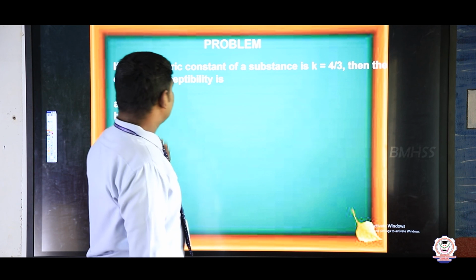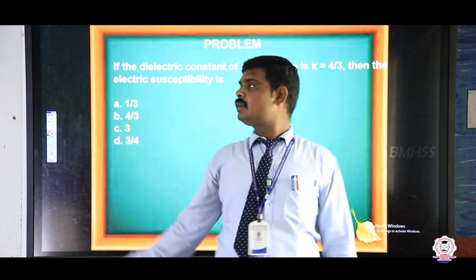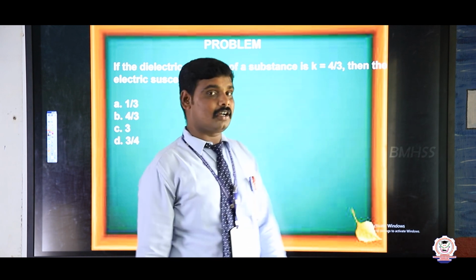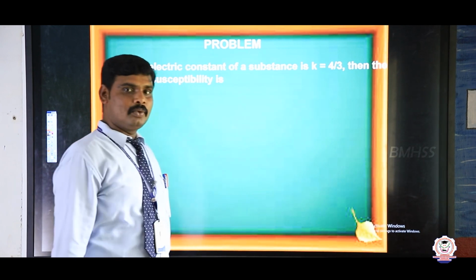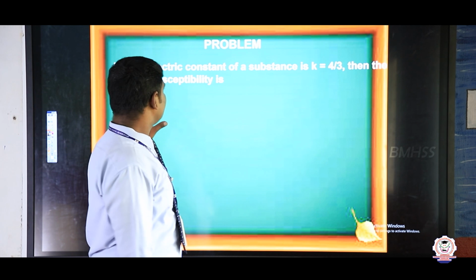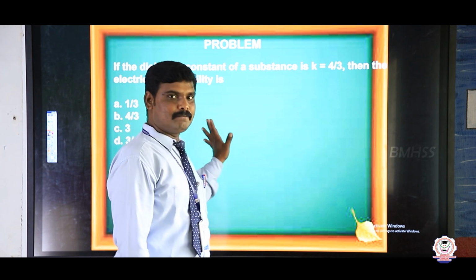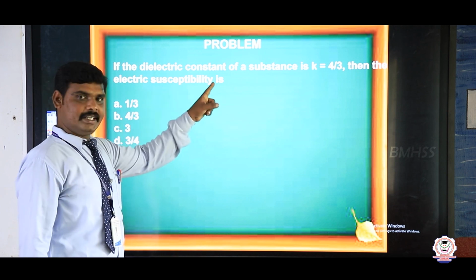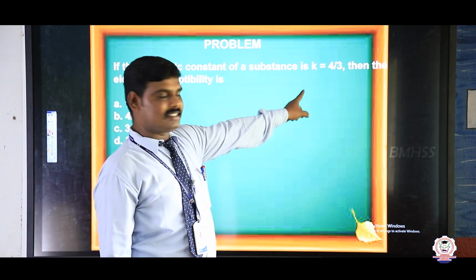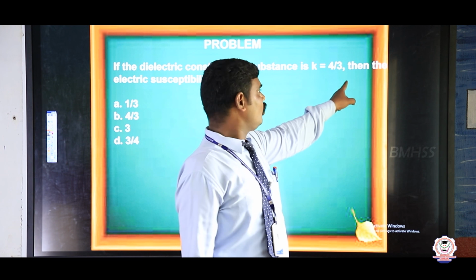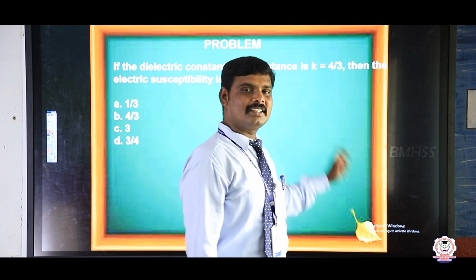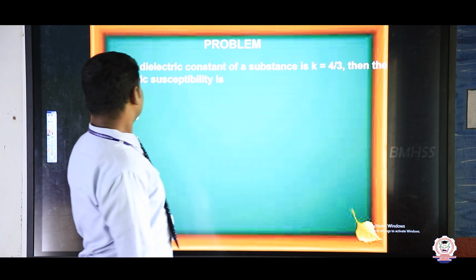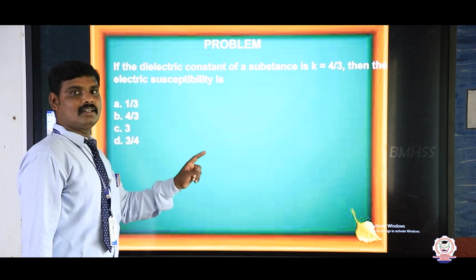So we will discuss problems. This problem is based on a JEE question, so this is very important. Our question is, if the dielectric constant of a substance is K equal to 4/3, where K is nothing but the dielectric constant, then what is the electric susceptibility?